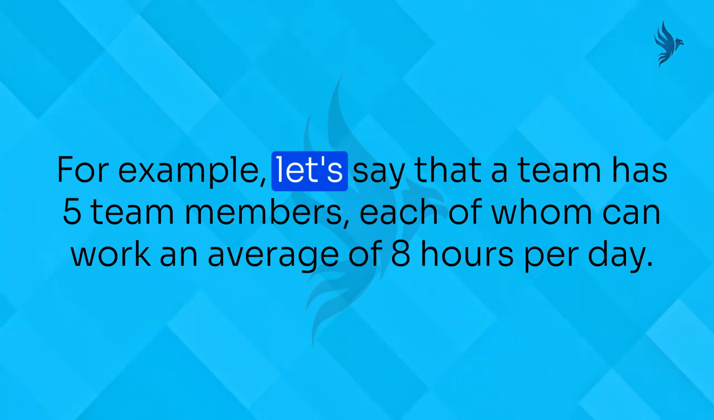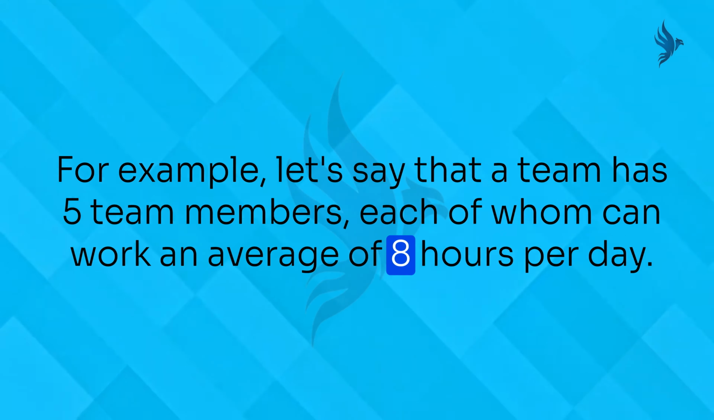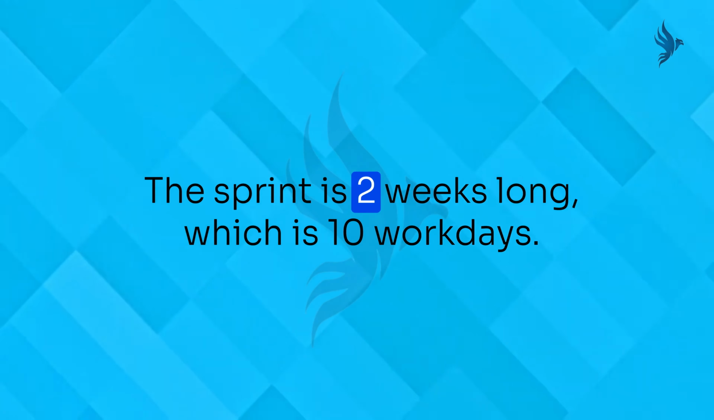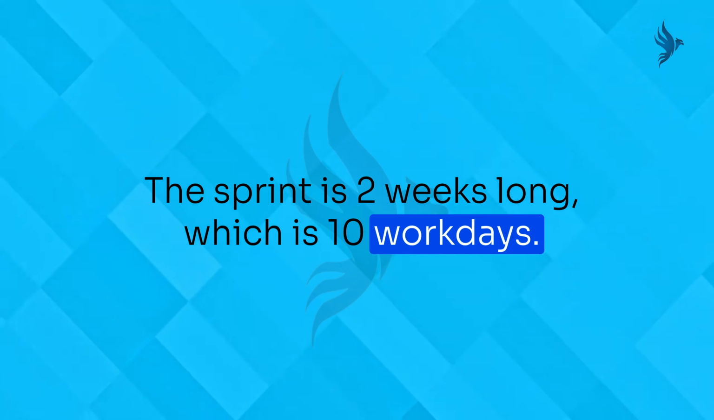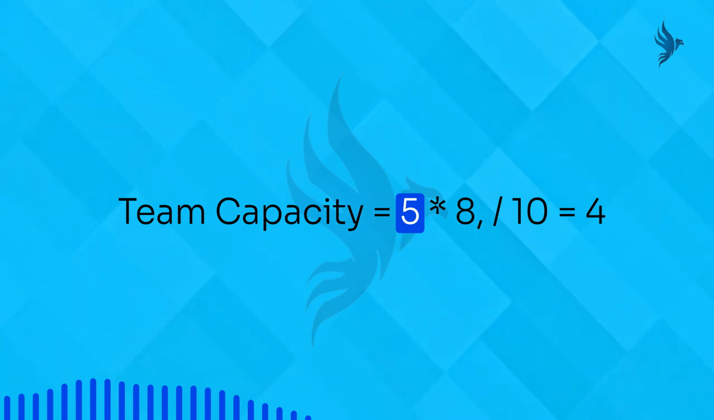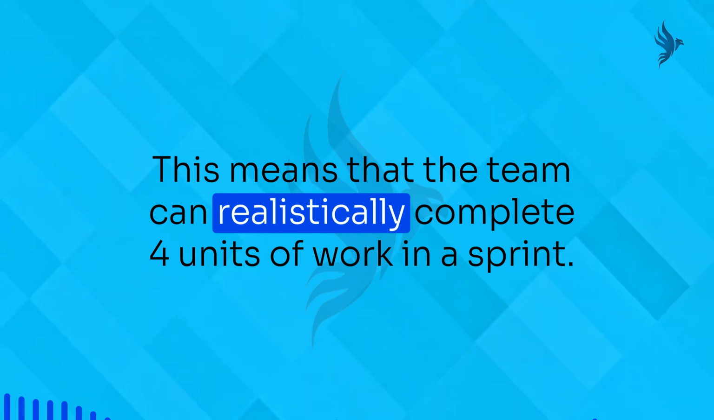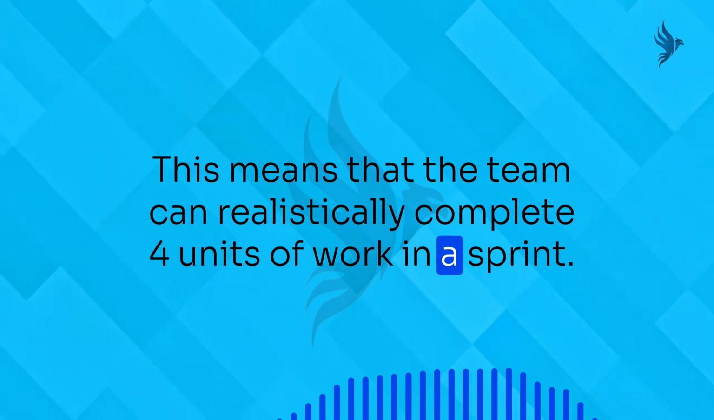For example, let's say that a team has 5 team members, each of whom can work an average of 8 hours per day. The sprint is 2 weeks long, which is 10 work days. The team's capacity would be: team capacity equals 5 times 8 divided by 10 equals 4. This means that the team can realistically complete 4 units of work in a sprint.